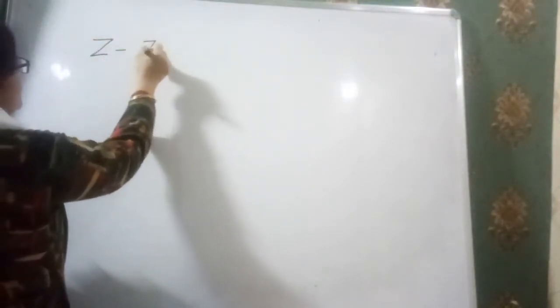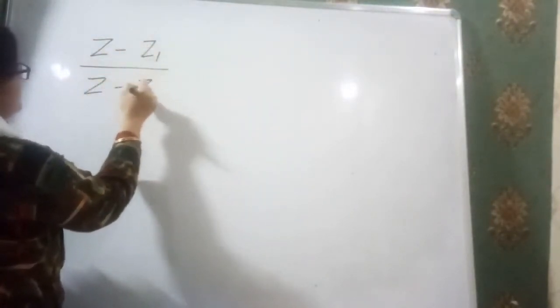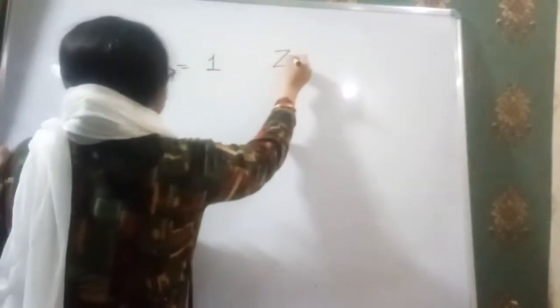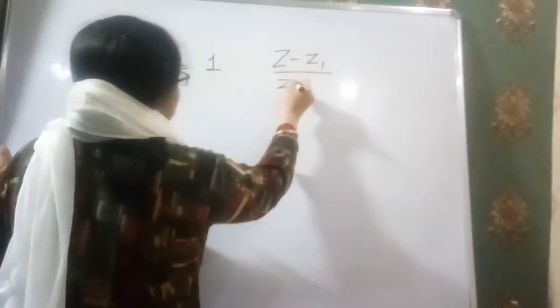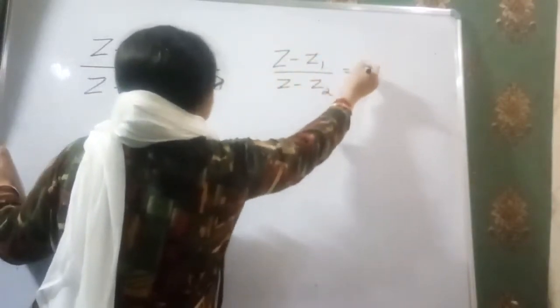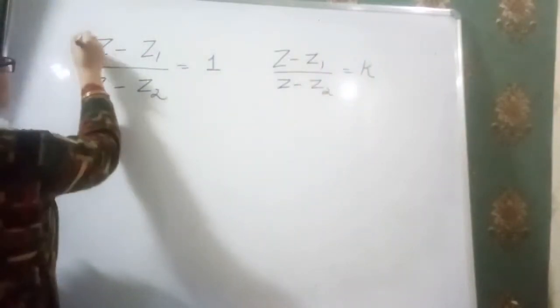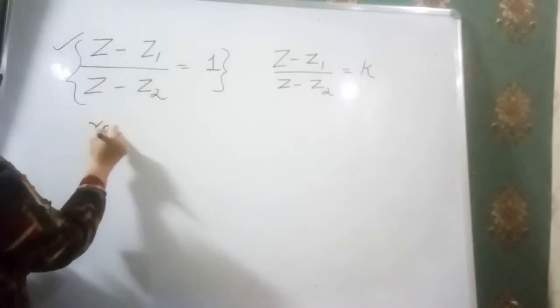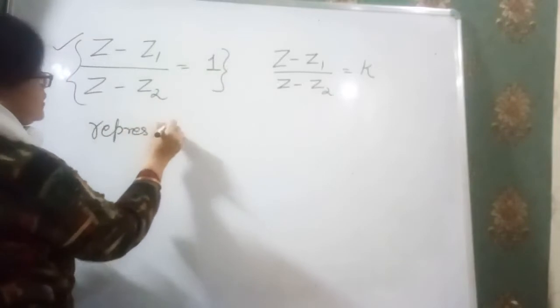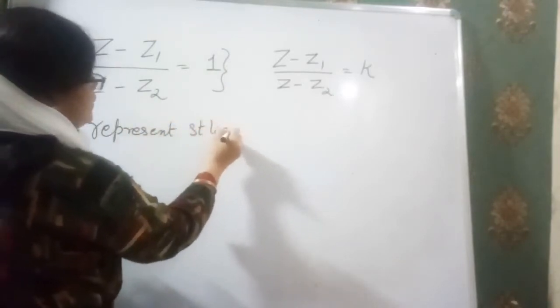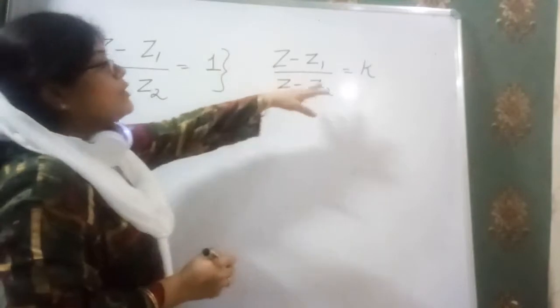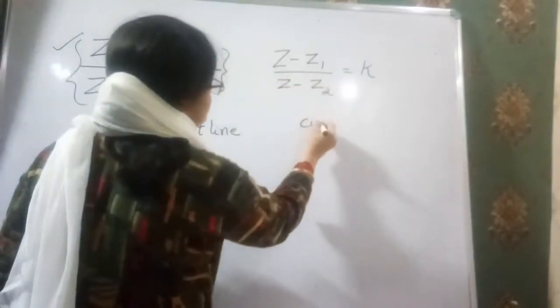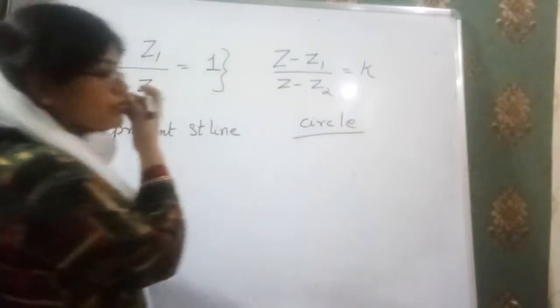Now see here, when we have the format mod of z minus z1 over z minus z2 equal to 1, or mod of z minus z1 over z minus z2 equal to, let it be, k. When this value is equal to 1, this complex number represents a straight line. And whenever this ratio is not equal to 1, it has some other value, then it represents a circle. This is one thing you must note.